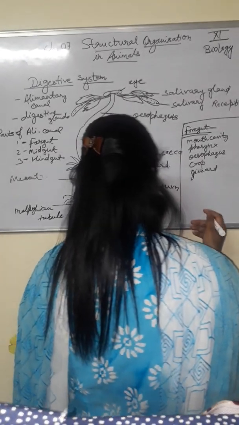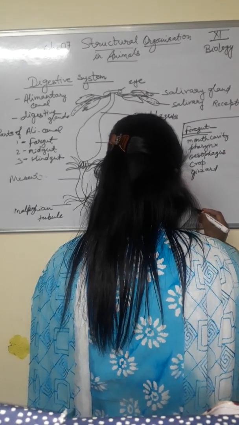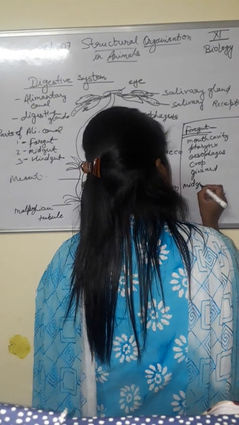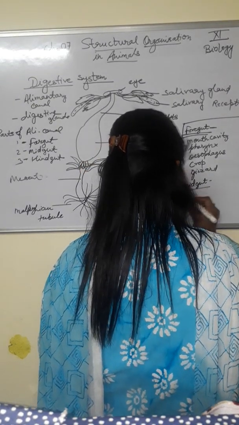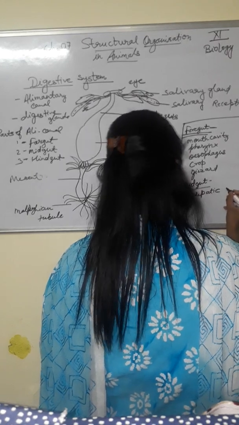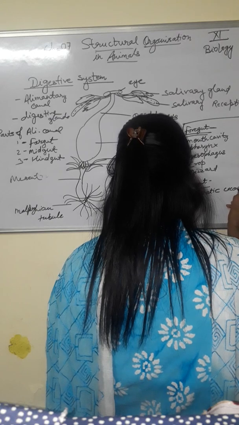Now next is the midgut. Midgut is a narrow, thick tube-like mesenteron, with finger-like outgrowths called hepatic or gastric ceca. Midgut contains hepatic ceca, which secrete digestive enzyme.